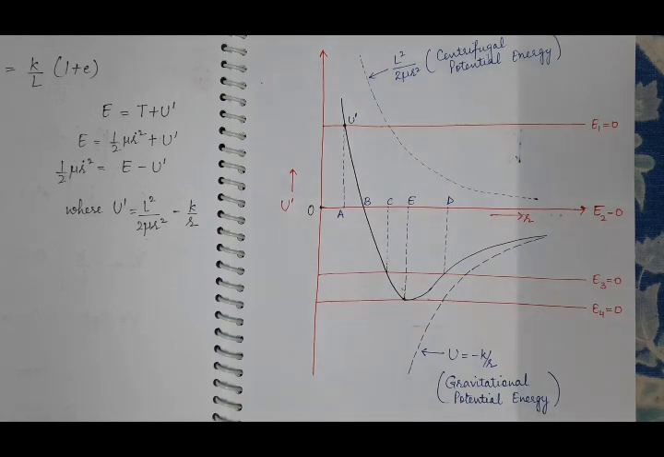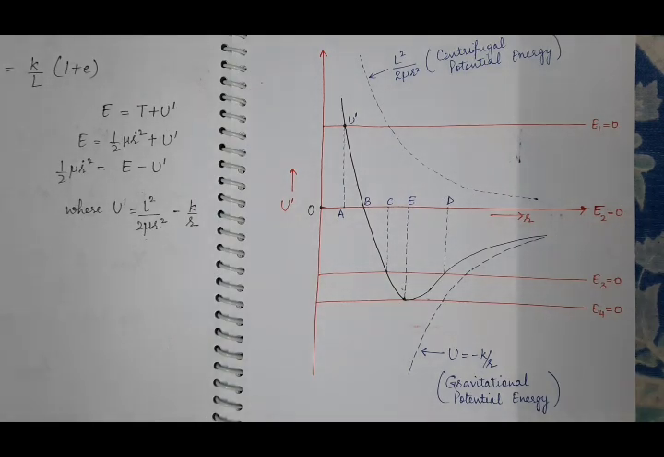When R is infinite, there will be no interaction between the body and the center of the force, so its potential energy will be 0. But when the distance between the body and the center of force decreases, how? Because the center of the force will attract the body towards itself. So the body will move closer and closer to the center of the force, and the distance between them will decrease, meaning R will decrease.